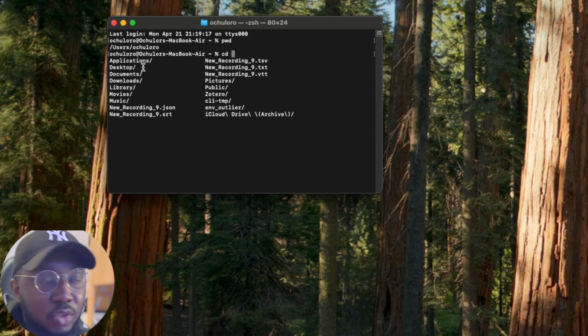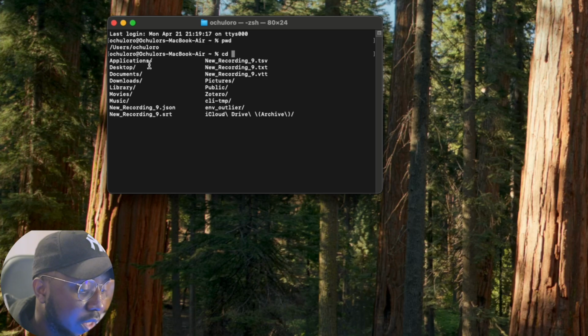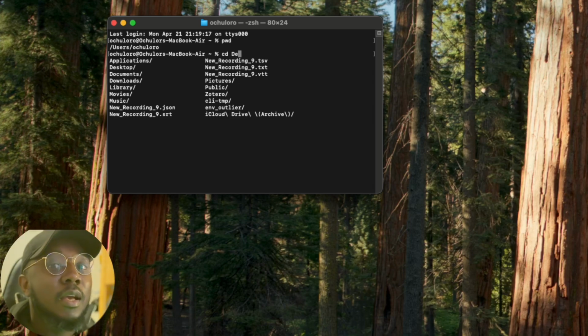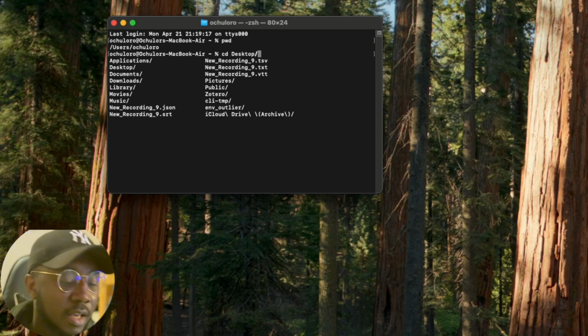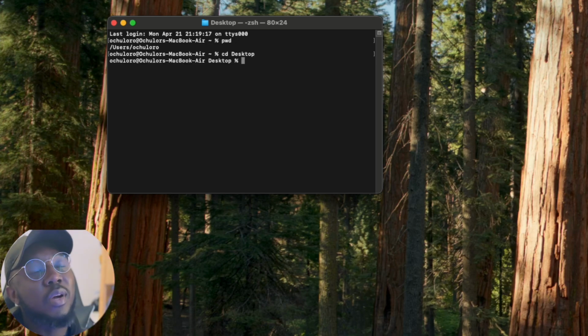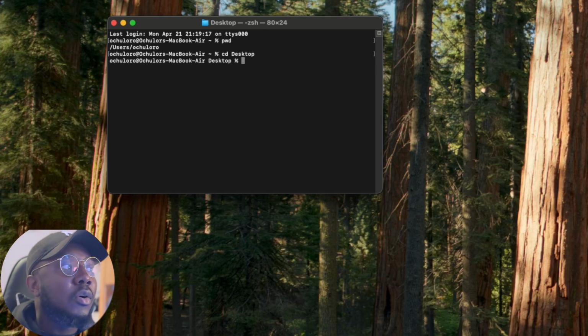So we'll quickly move into one room. Let's say we want to go into the desktop, and then we can type DE. And if you don't have the time to type all of it, just press tab again. Boom, it completes it. So now we are changing into a directory. At the end of your input, you can always press enter to execute that command. So currently we are in the desktop.